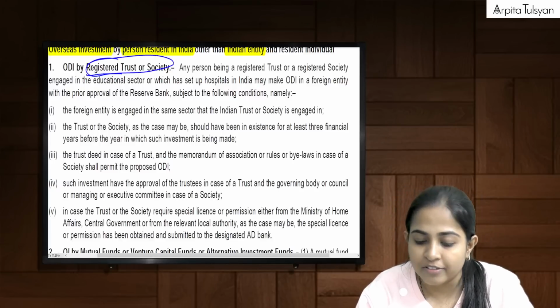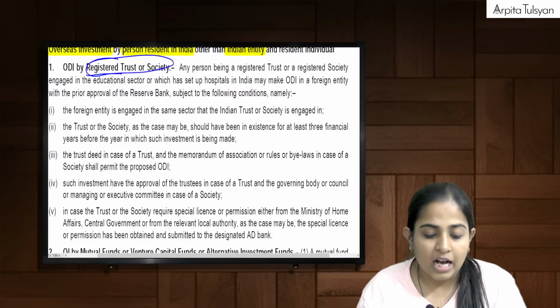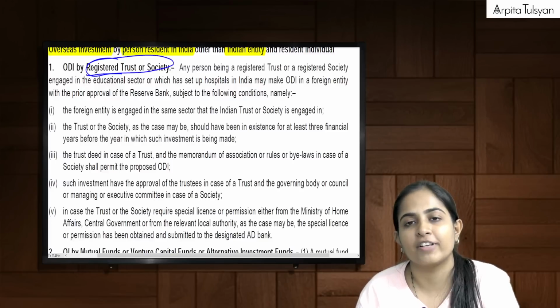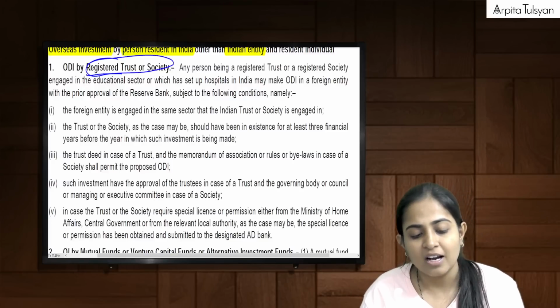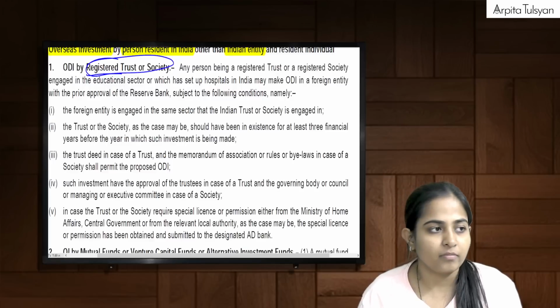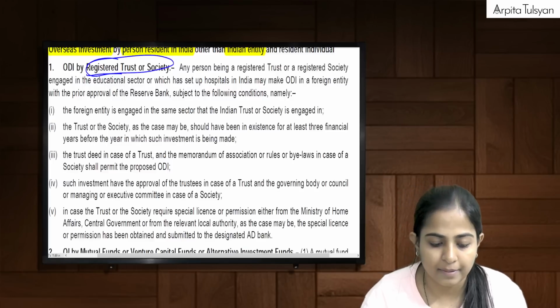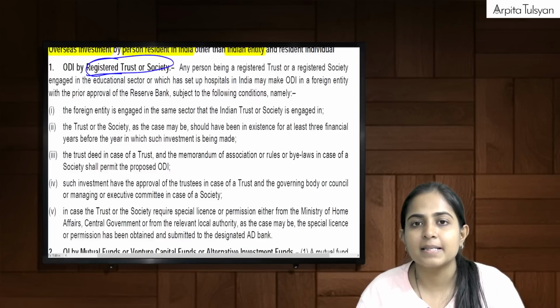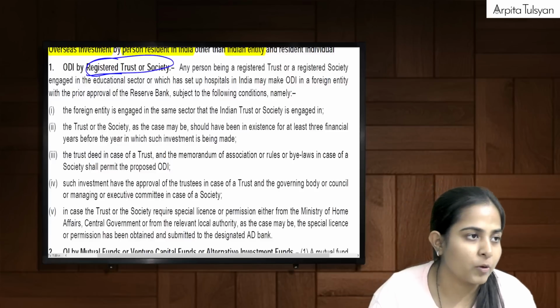Are you clear with this, everyone? Acha ma'am, how much amount of investment, that will be specified by the RBI. Okay, that will be specified by the RBI. Clear with this? Yes? Okay.